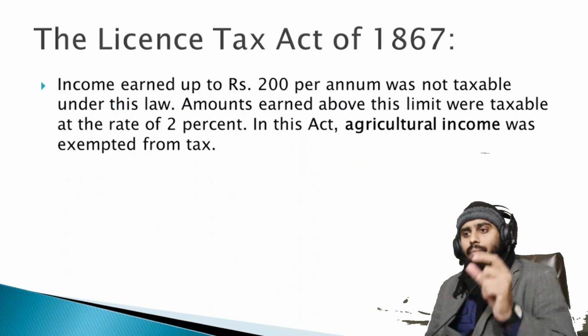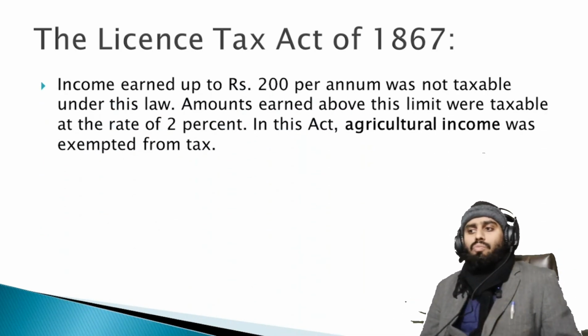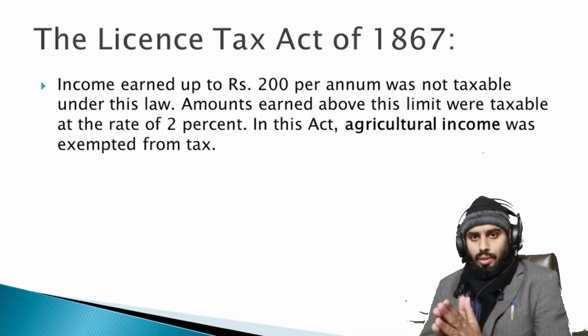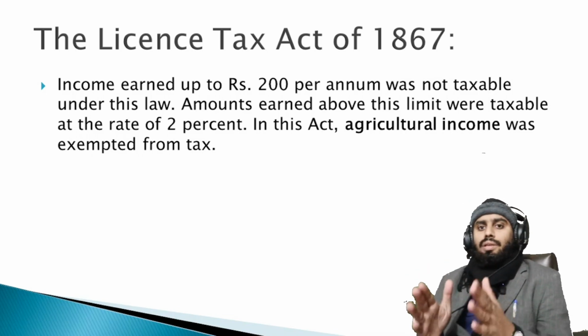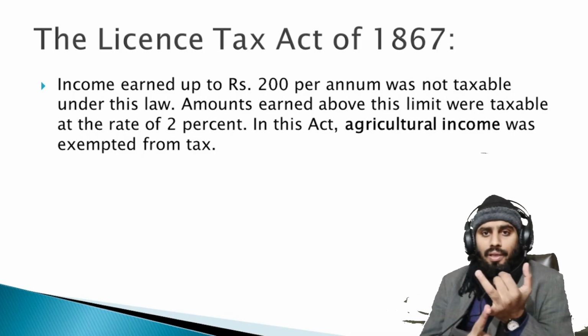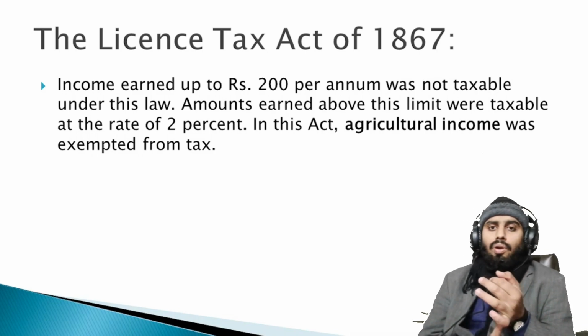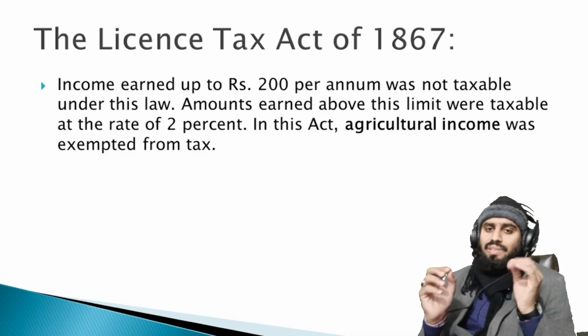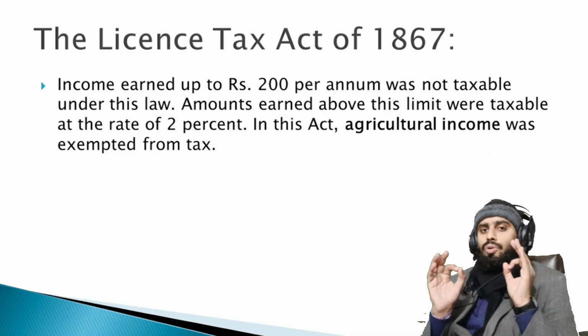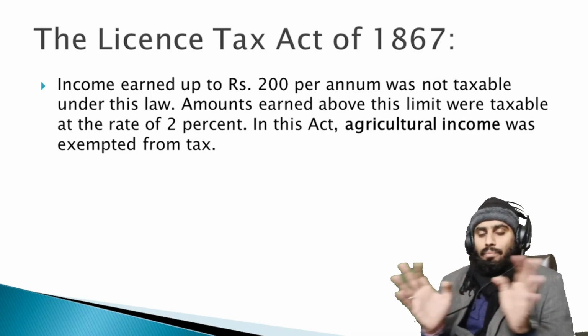The income earned up to 200 rupees per annum was not taxable under this law. It does not matter whether it is individual income, company income, association income, or any other income. Only the person who earned a total income of 200 rupees was exempt.